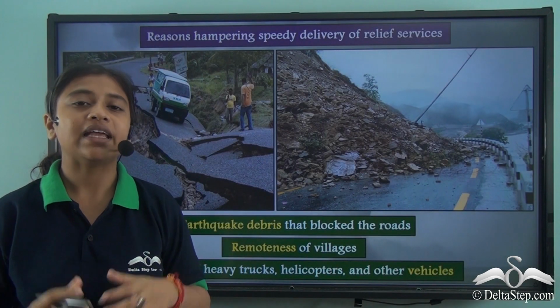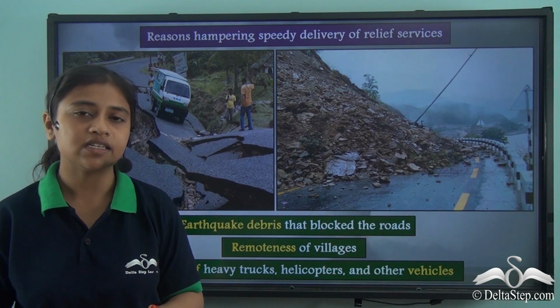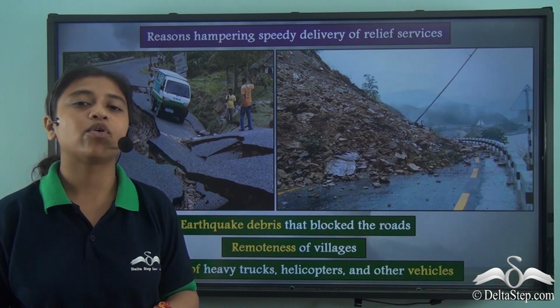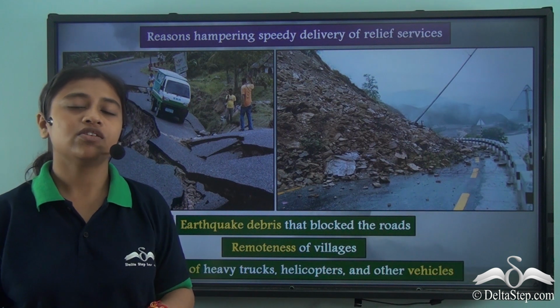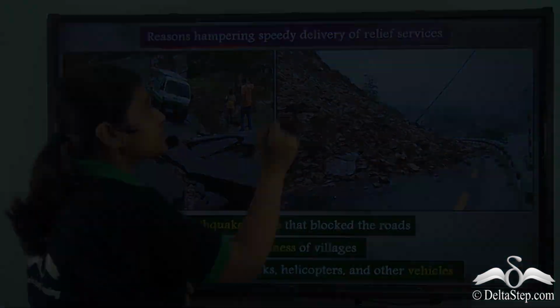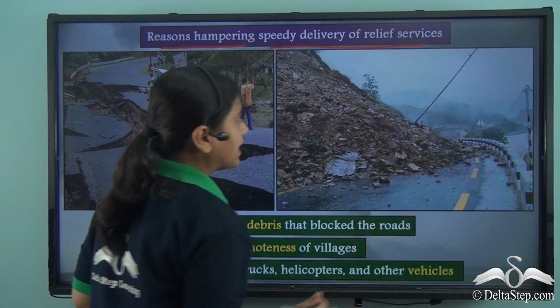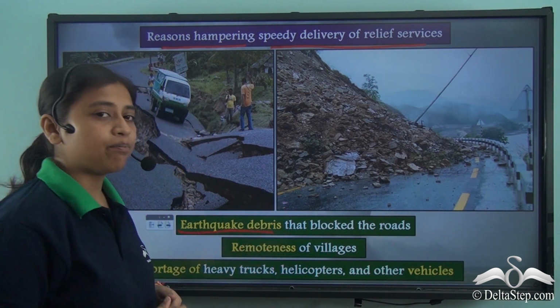Now, though there was immediate help from the neighboring countries and international authorities, there was a delay in providing rescue and relief to the people of Nepal. This is because of certain reasons. The reasons hampering the speedy delivery of relief services included the earthquake debris that blocked the roads.